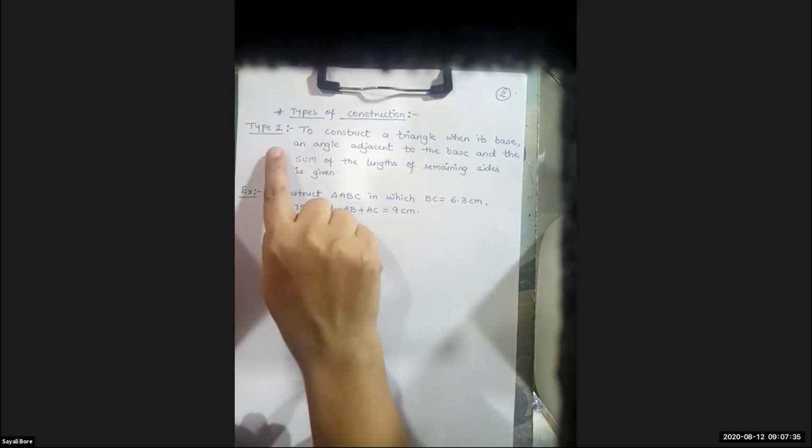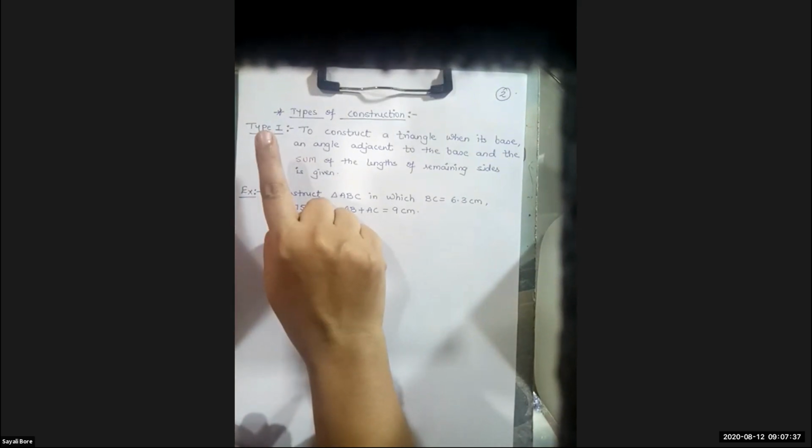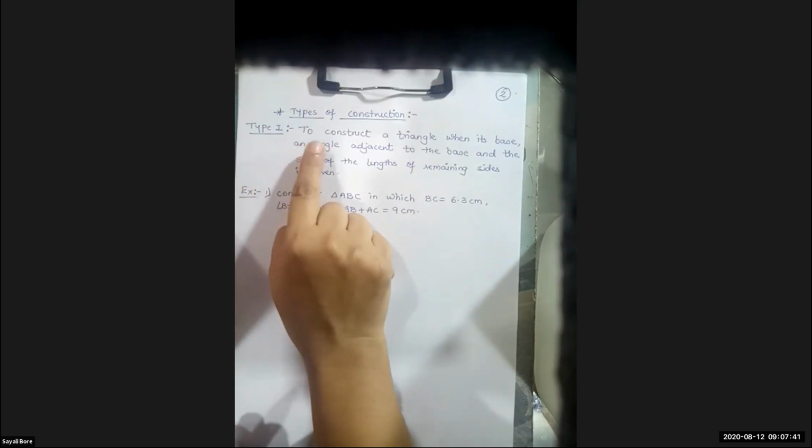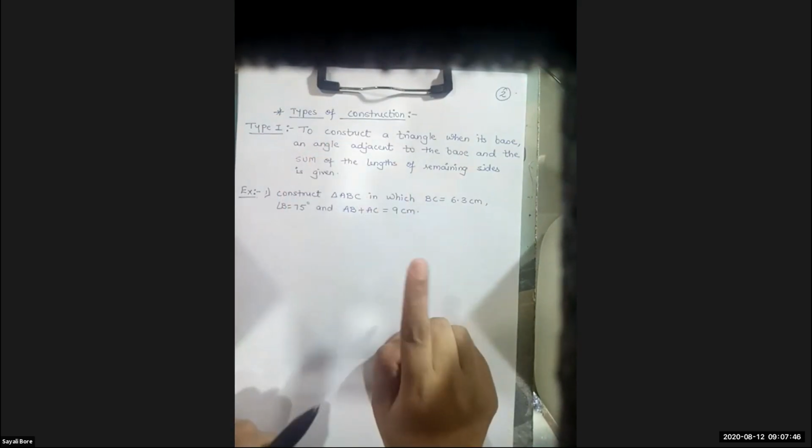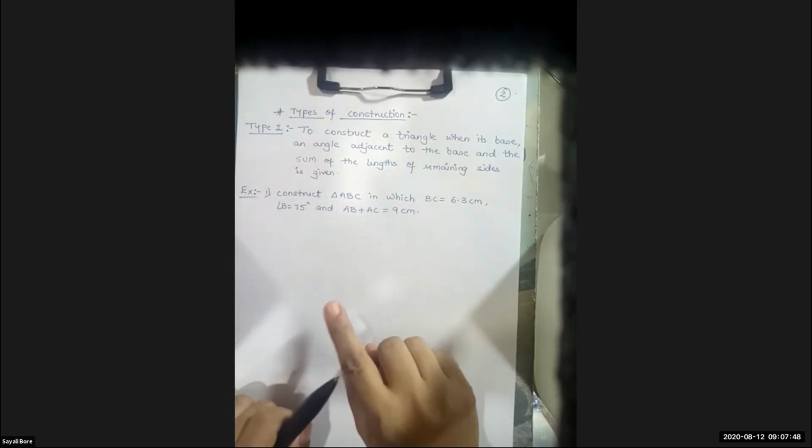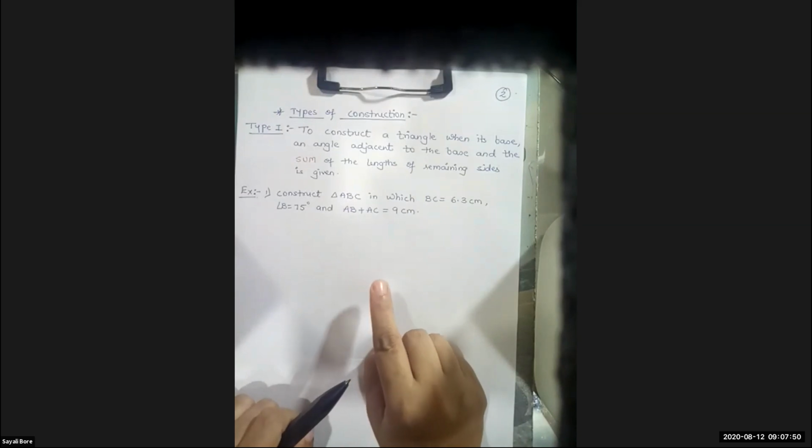Now, what is type 1? In type 1, what will be given? To construct a triangle when its base, an angle adjacent to the base, and the sum of the lengths of the remaining sides is given.